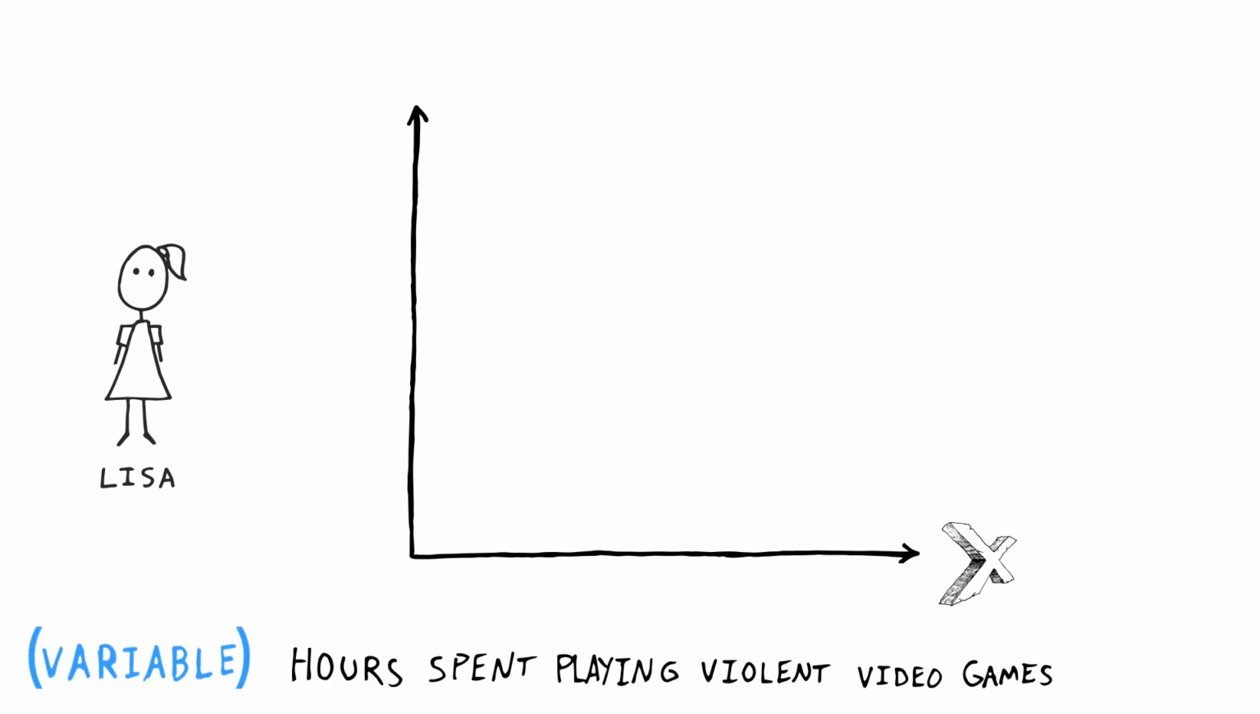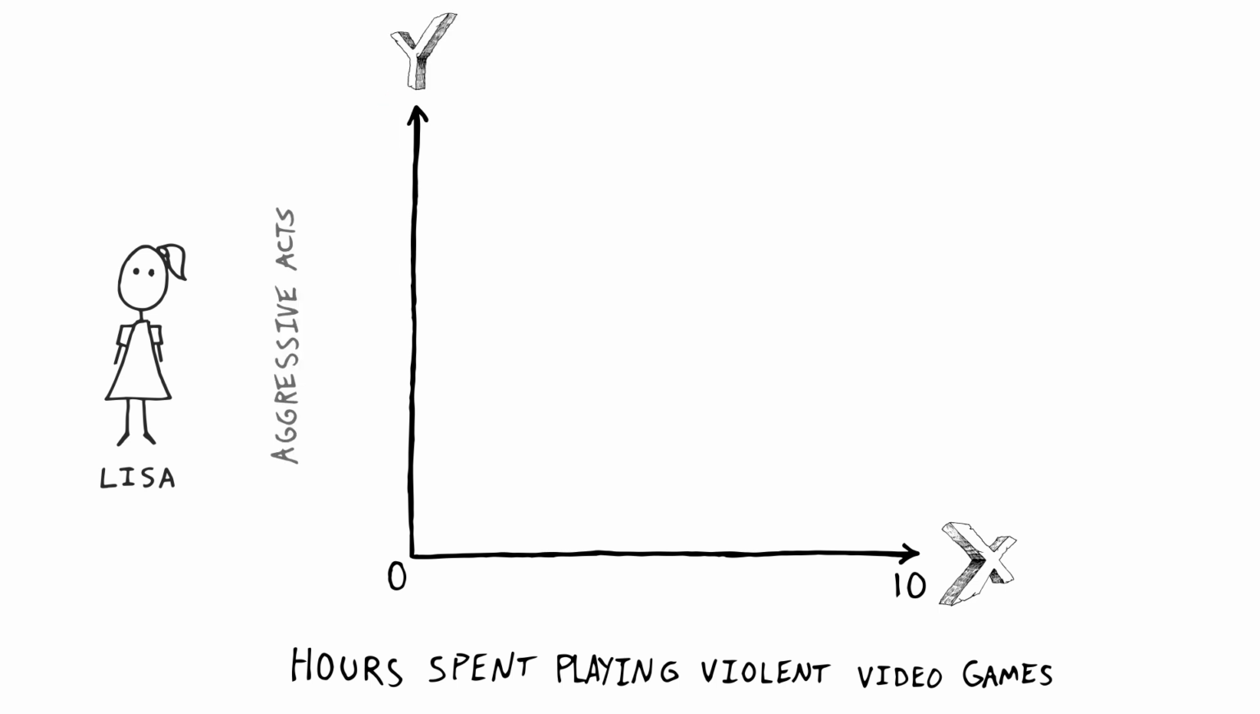Since no one can play less than 0 hours, we'll begin with 0. Scanning over all the participants, I see that the most any one child played was 10 hours, so we'll go up to 10 on my X-axis. On the Y-axis, the vertical axis, again, no one can commit fewer than 0 aggressive acts, so that's where we'll start. The most aggressive acts any one child committed was 20, so I'll number up to 20 on my Y-axis. Now we can plot Lisa's data on the graph.